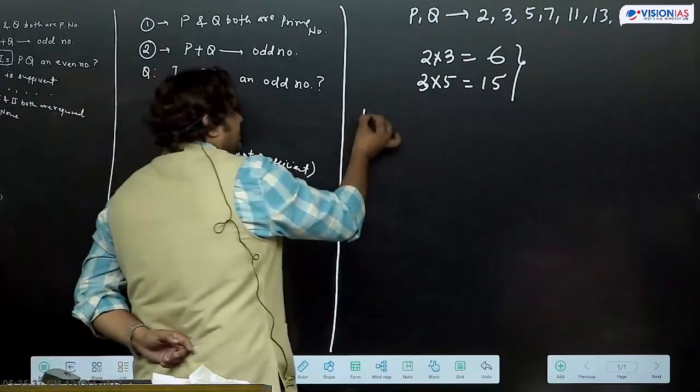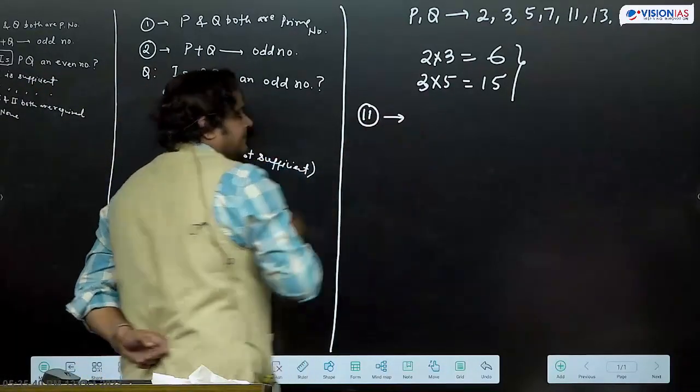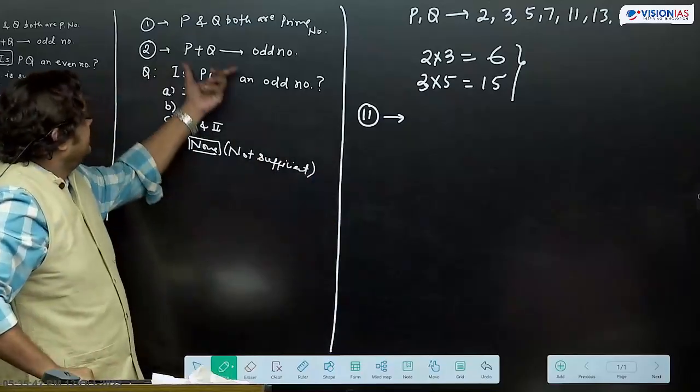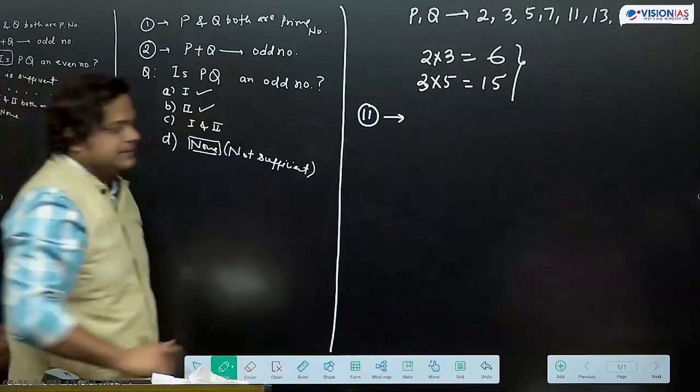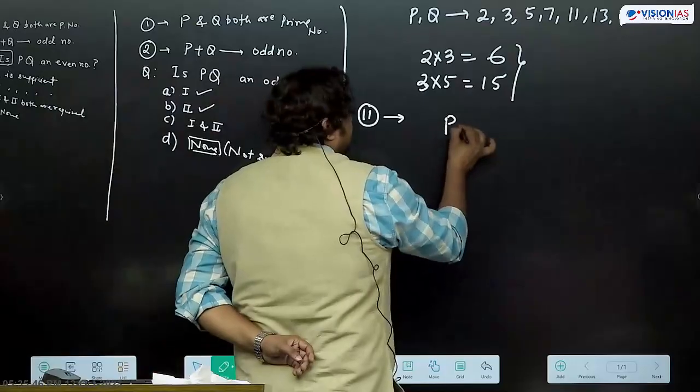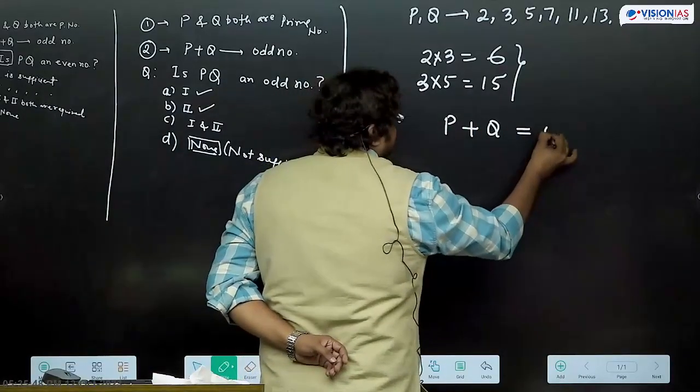Then we'll take second statement की information. What is that information? P plus Q is odd number. P plus Q is coming odd number.